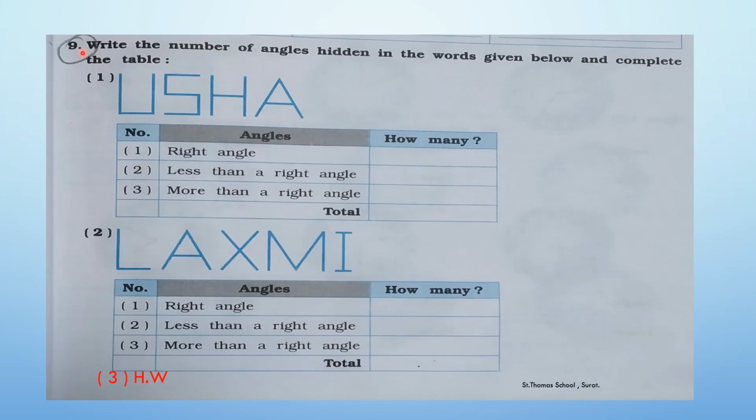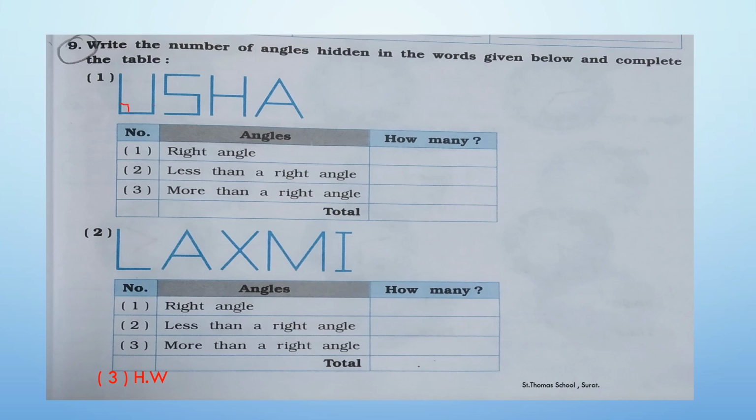So question number 9. Write the number of angles hidden in the words given below and complete the table. So here you can see Usha, the name has been given to you. From this you have to find out right angle, less than a right angle, more than a right angle. So now let's find out the right angle in this sum. So with a pencil, draw it like this.